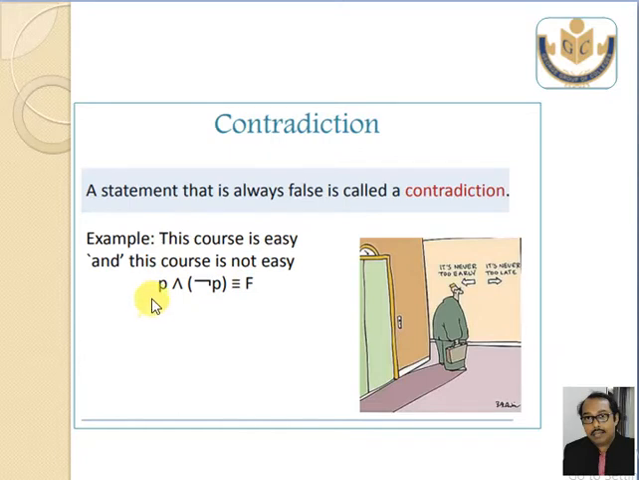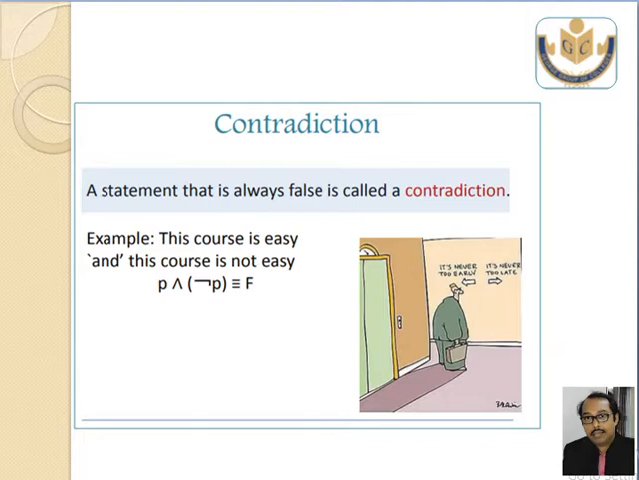Suppose you assume P is true. There will be an AND operation, and not P will be false. If you apply true and false, the answer is false. Now suppose P is false. Take the AND operation, and not P will be true. Again, at least one is false, so the answer will be false. This is an example of contradiction.